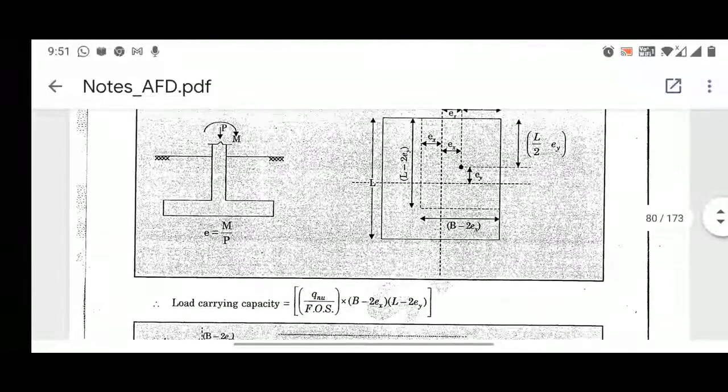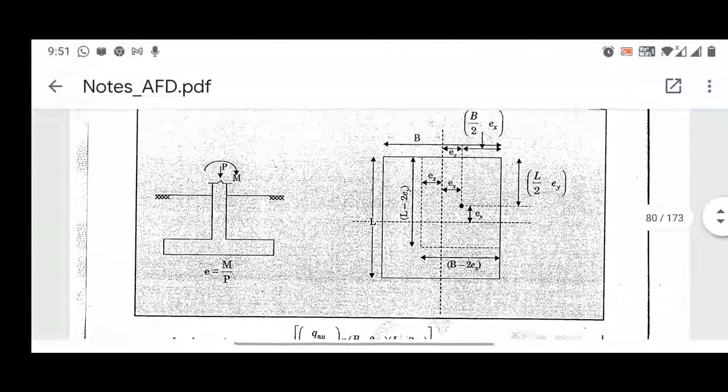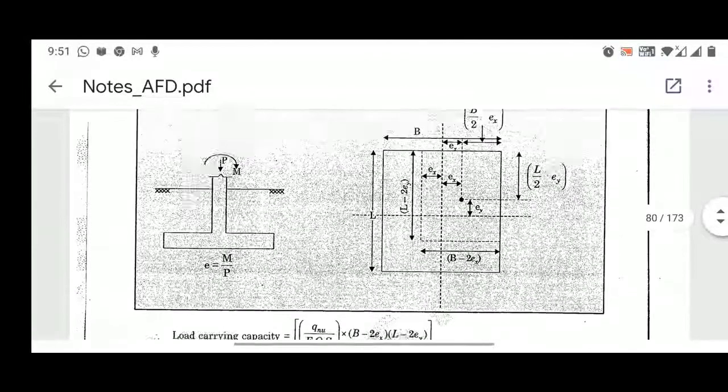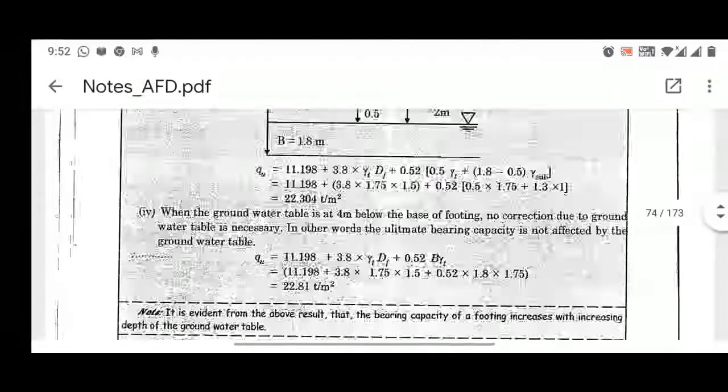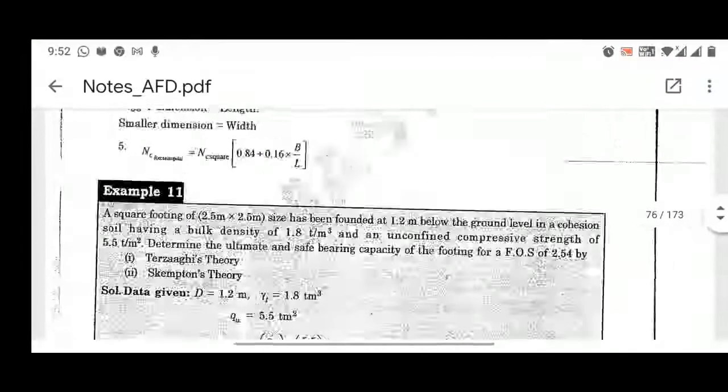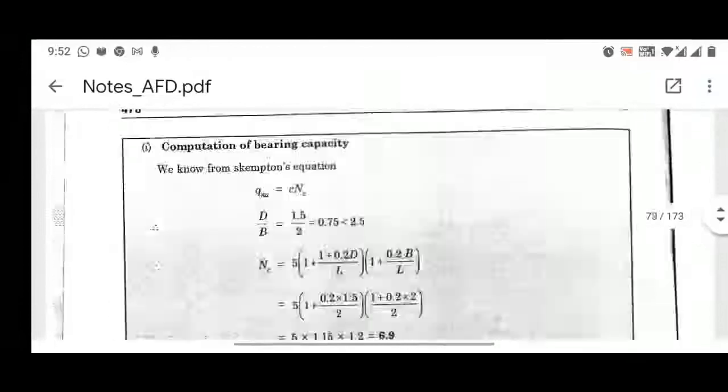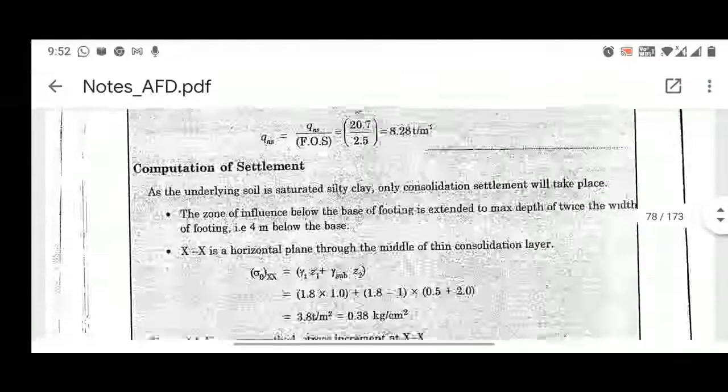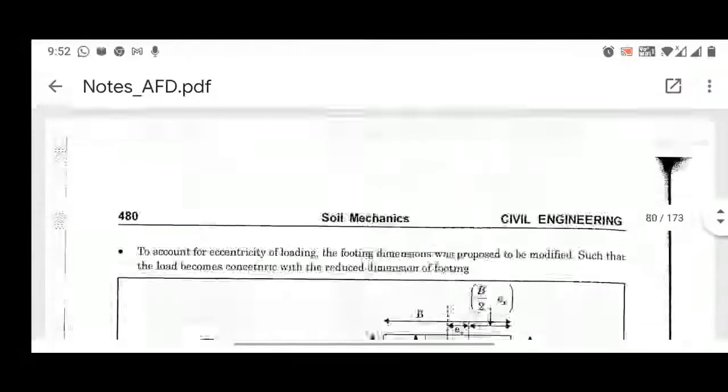No, what they have done basically is B minus 2EX. Okay. So what they have done, this eccentricity they have subtracted from the total width. So the total width of the footing was B, and this load is basically eccentric with respect to X. I request all to please go through the numericals, because these numericals are important from GATE and engineering services point of view, and your YouTube point of view also.